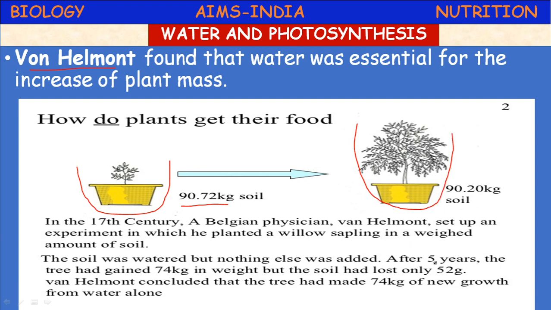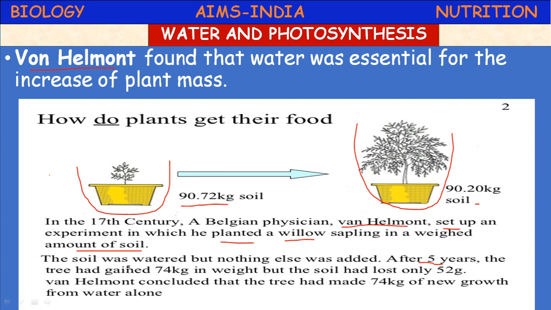After 5 years he mentioned the soil weight had decreased to 90.20 kg. In the 17th century this man Van Helmont conducted the experiment. The setup is given above. He planted a willow sapling, which means a small plant, in a weighed soil.